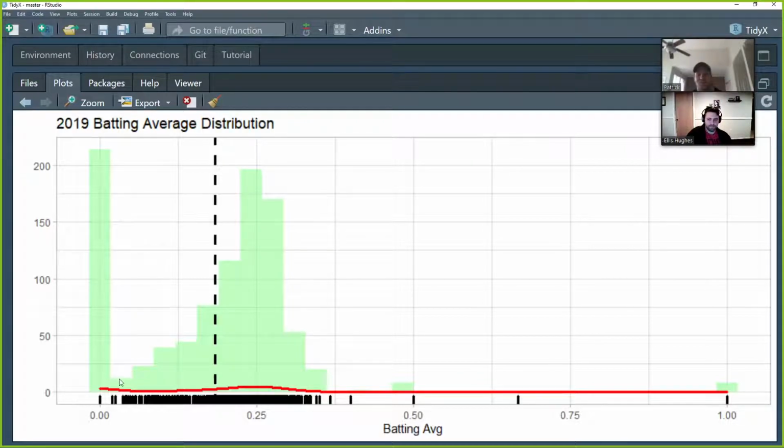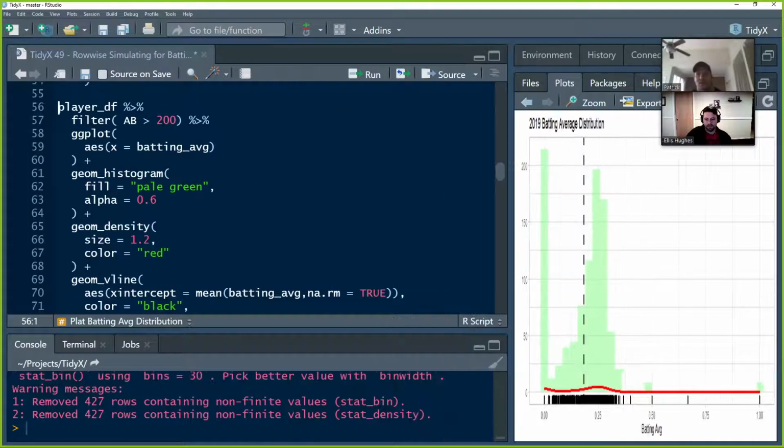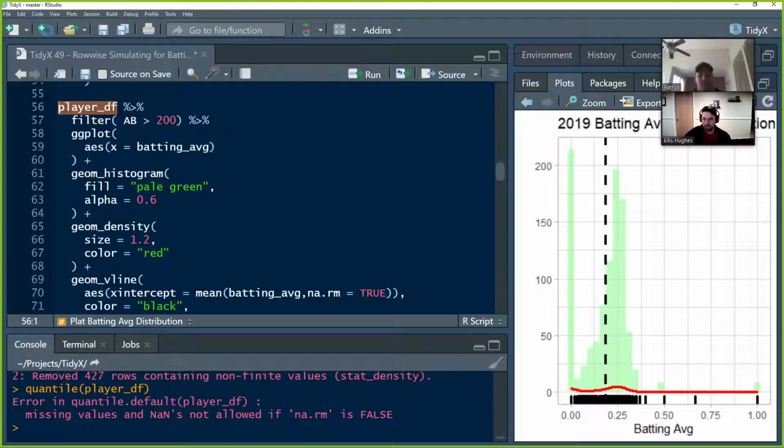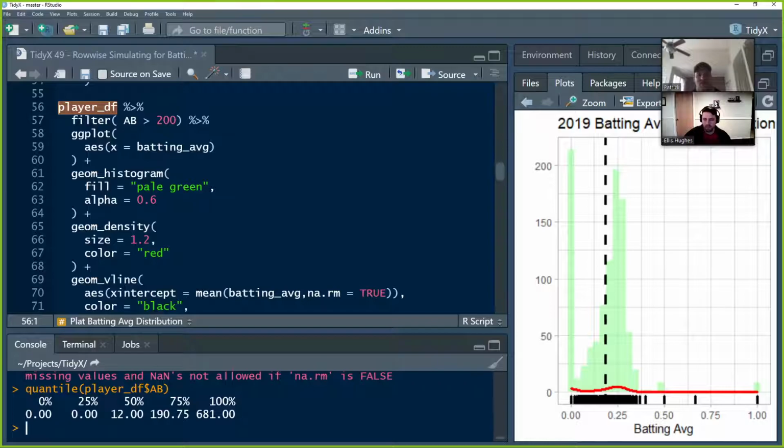And actually, if you run a quantile function over the number of at bats, I think you'll see the 75th percentile is something like 266, and then it goes all the way up to, I can't remember, 600 or something like that. And then obviously 0 is inside. Yeah, there you go. Even the 25th percentile is 0. So that means 25% of people have 0 at bats. Yeah, and then the 50th percentile is at 12, and then we're up to about 191, and then all the way up to the guys who are pretty much your everyday players.